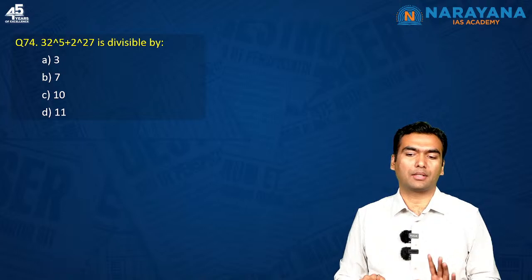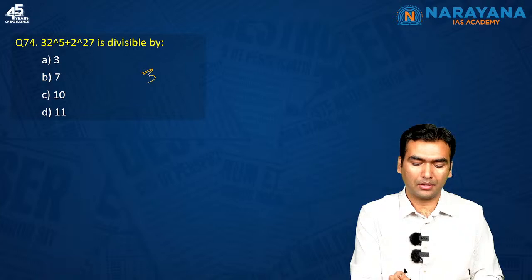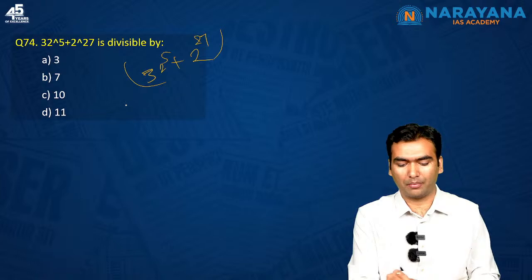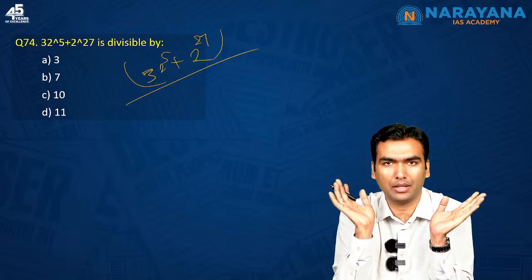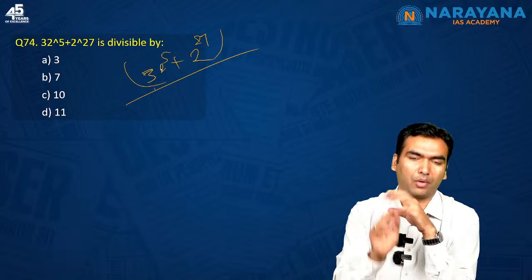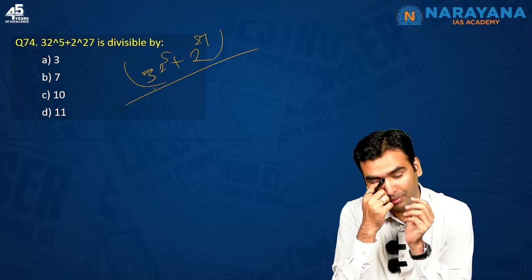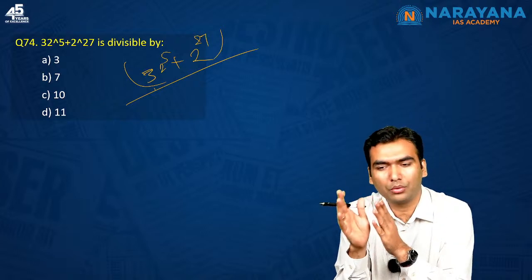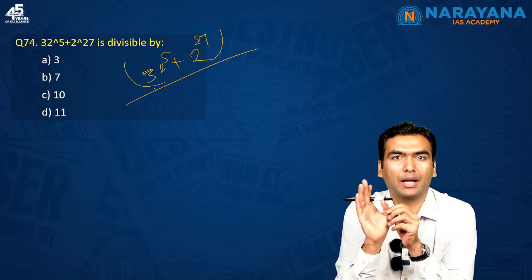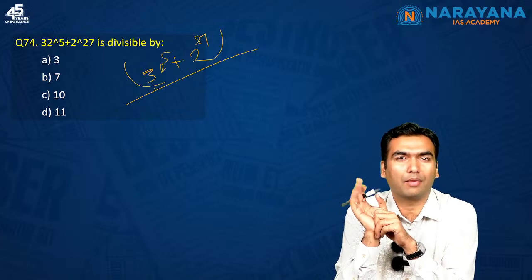The next question is an easy question, and I say easy because the question is saying that 32 to the power 5 plus 2 to the power 27 is divisible by which number. The first and foremost thing is that you cannot calculate 2 to the power 27 in an exam scenario. You may calculate 32 to the power 5, but 2 to the power 27 is definitely not possible. Someone may say, sir, I can do it. Let's accept that even if you do it, UPSC is not going to give this manual work. They are hiring IAS officers, so definitely there is an application of mind somewhere.